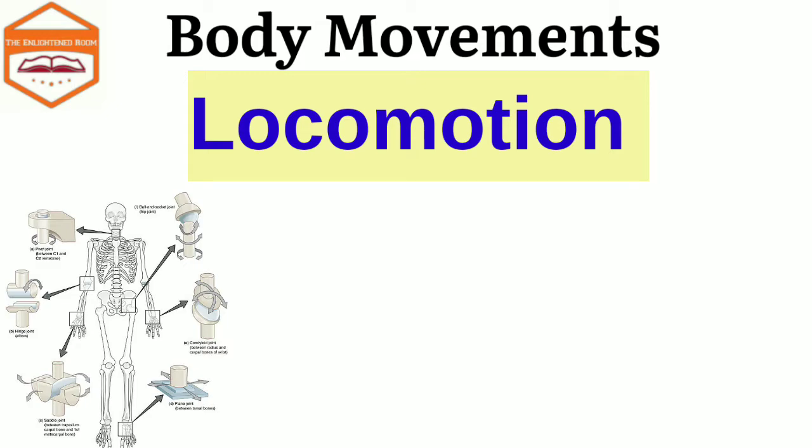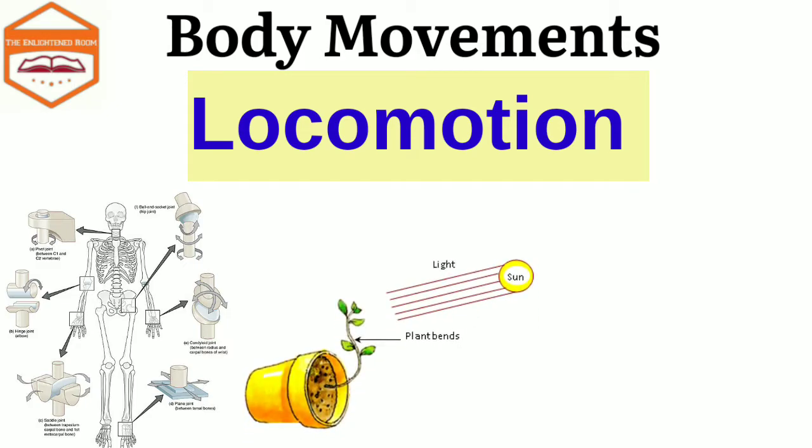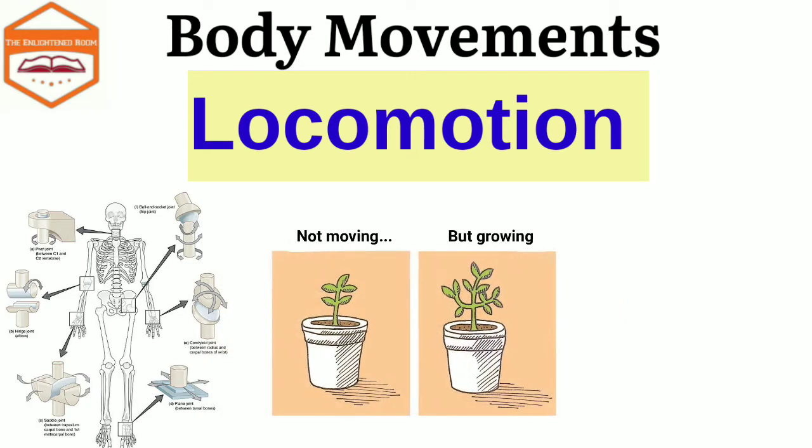Plants are always fixed. They have roots, and their roots are fixed in the soil and firmly bind the soil. So plants do not move from place to place; they show some kind of movement, but they do not show any kind of locomotion. As I told you, locomotion is the movement of the whole body of the organism from one place to another. We have never seen a plant moving with its roots up from the ground, right?